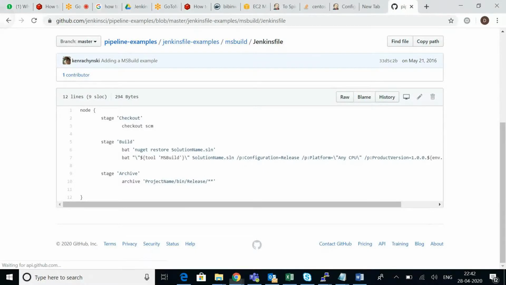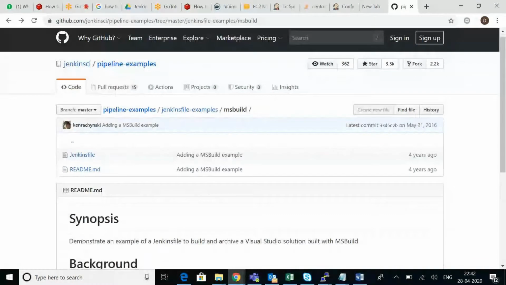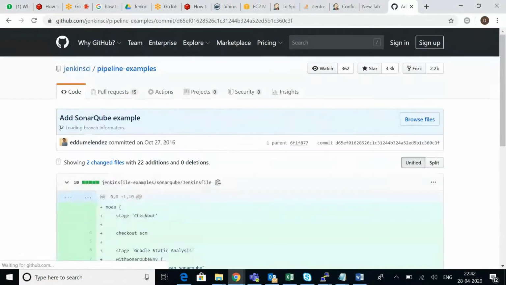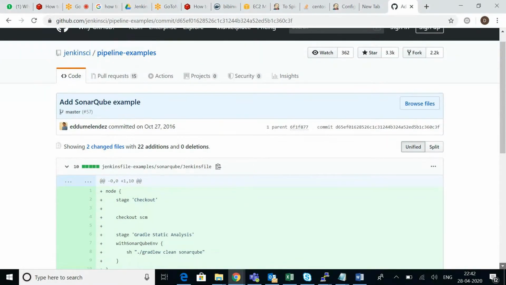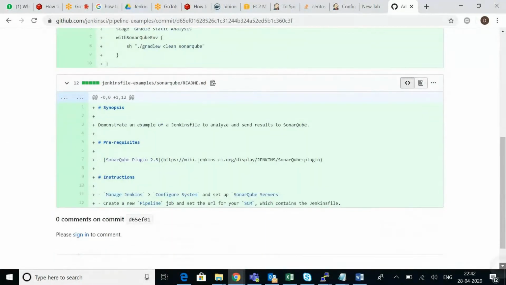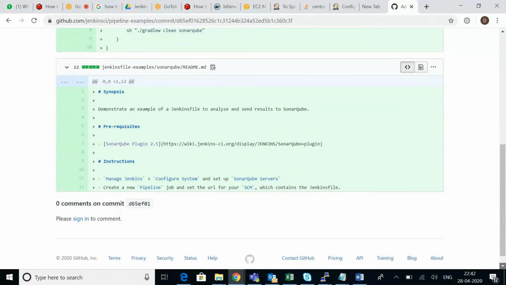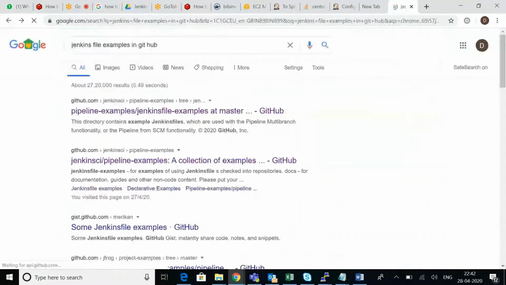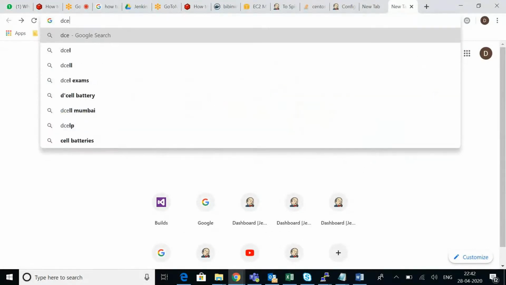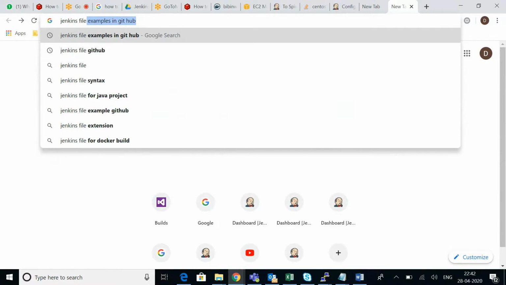So guys, try to check this Jenkinsfile. You will get some ideas. So go to SonarQube. Again, it seems these examples are all using scripted pipeline only. Go back to Google again. We'll go with declarative. Try again: Jenkinsfile examples, or else try declarative Jenkinsfile examples in GitHub.